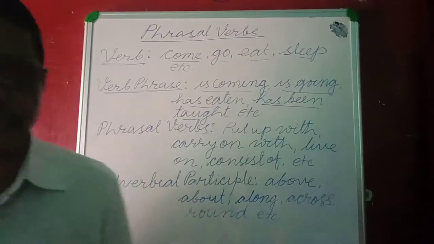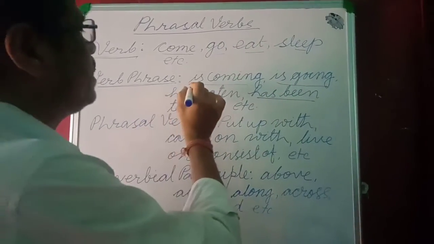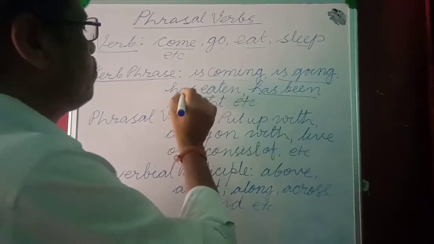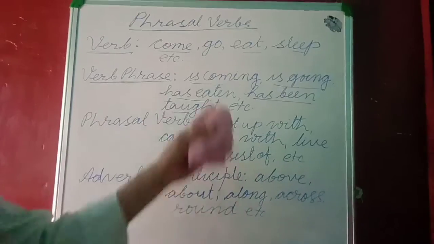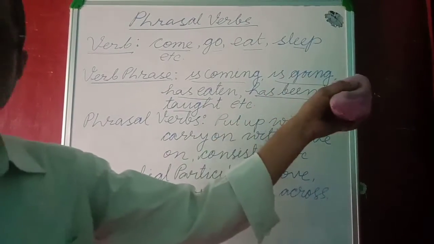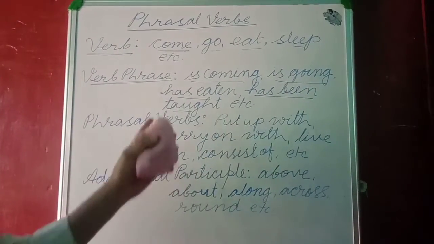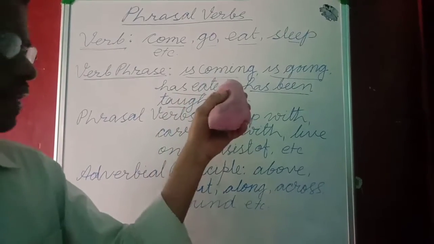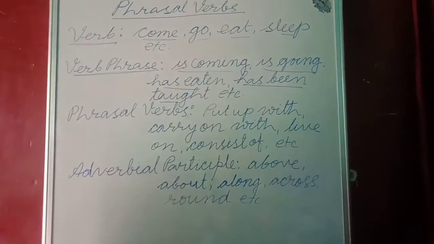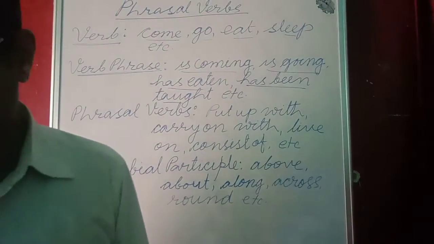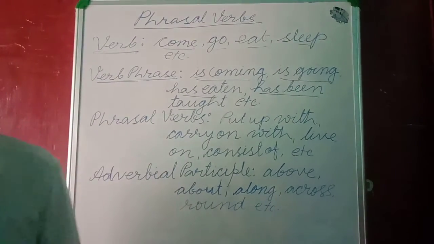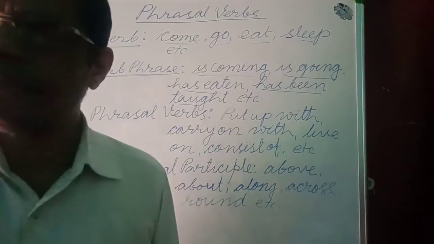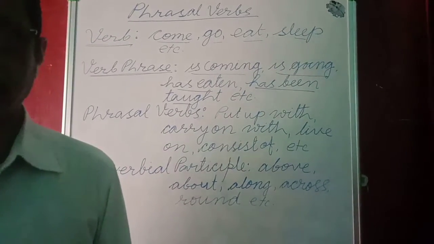Here one is the helping verb and another is the main verb. Is is the helping verb and coming is the main verb. Is is the helping verb and going is the main verb. Has is the helping verb and eaten is the main verb. So what we see is that when a verb takes more than one verb, that is called verb phrase.